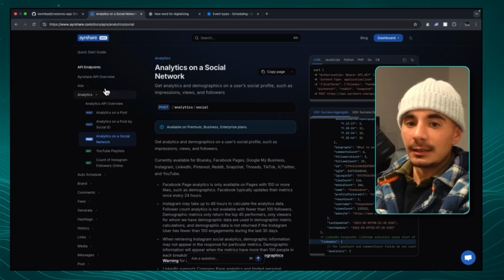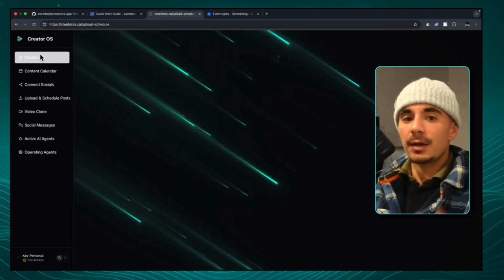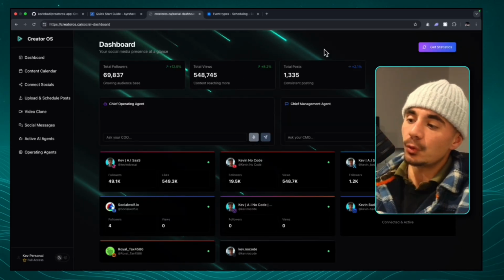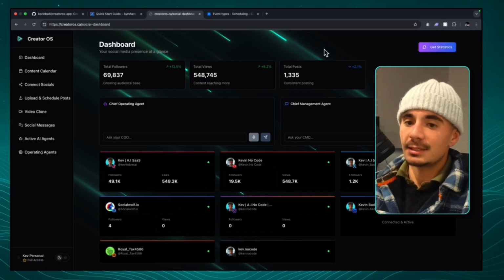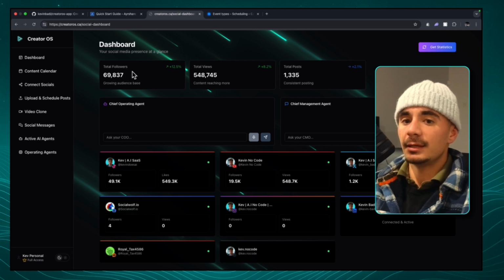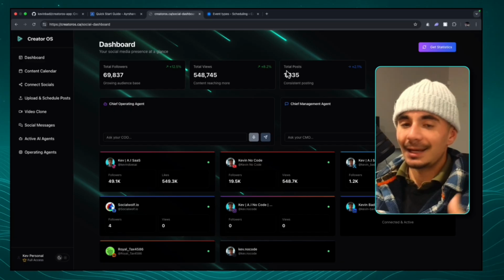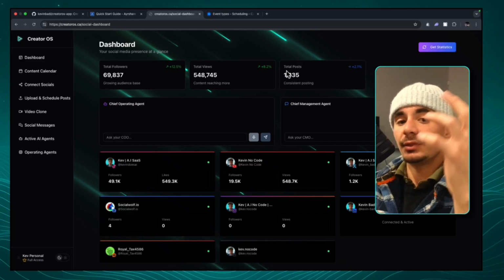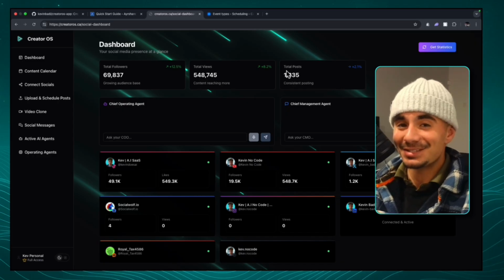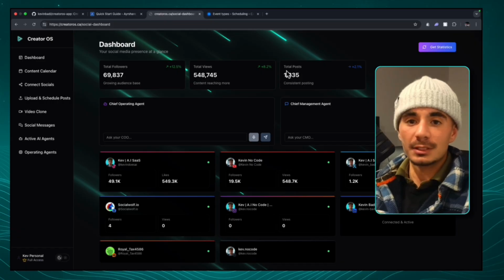So that's analytics. Now let me just show you how that looks inside of the app. And we head over to the dashboard. This is where we do that analytics API call on the social network level. So if I were to click this get statistics, it's going to go check every single one of my platforms and re-update the total followers, total views, and total posts. Now, if I wanted to, I could add another page that then breaks down the individual posts, right? I have a different solution with that, which is using the MCP server, which we'll talk about in a little bit. So that is how the analytics API call works.